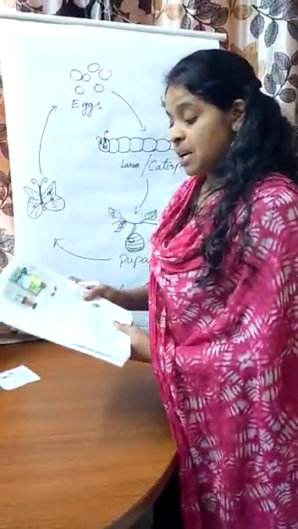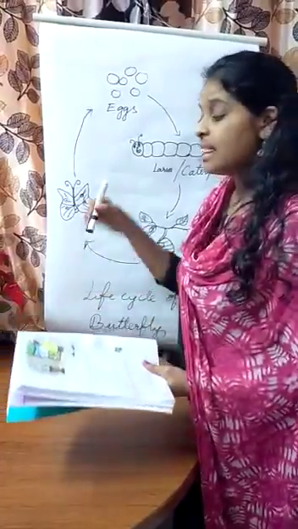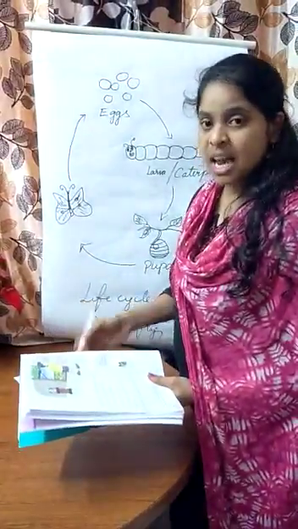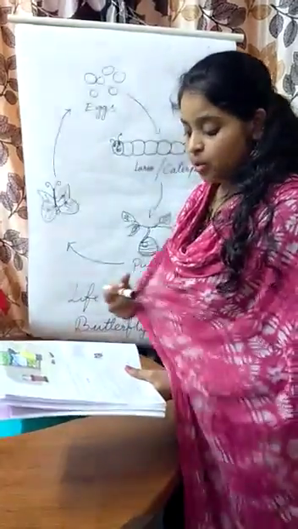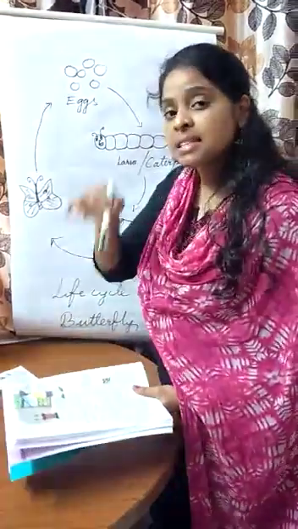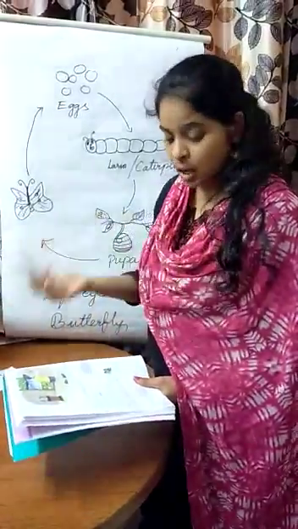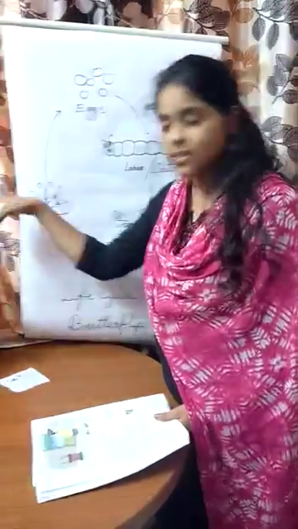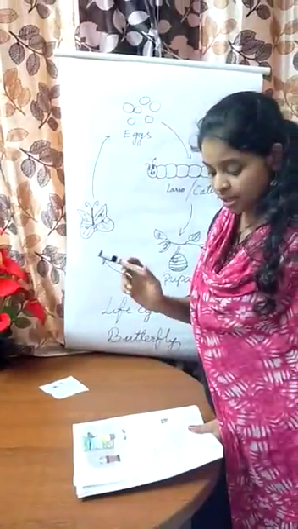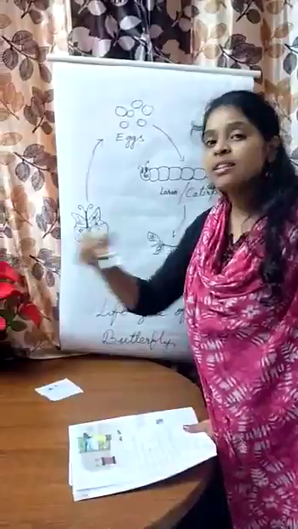Where is the caterpillar hiding today? I looked in the fish bowl. I looked in the fish bowl, inside the fish bowl, and he could not find it. I looked in the sink. In the sink. There also he could not find it. I looked on the tree, but there also he could not find it. I looked around the flowers.